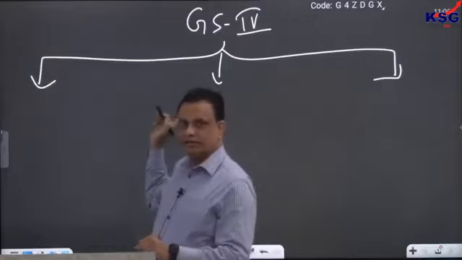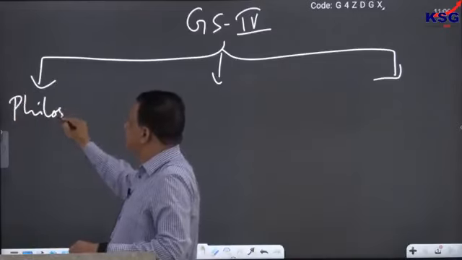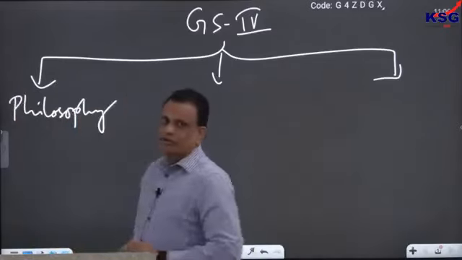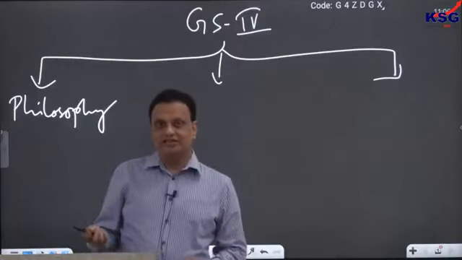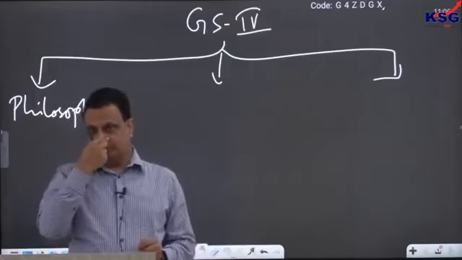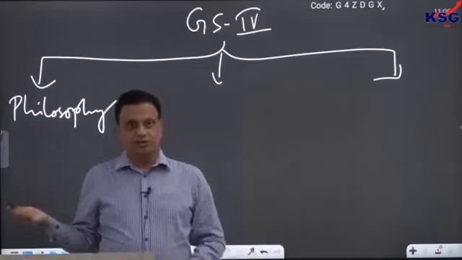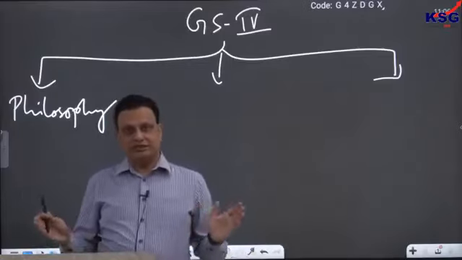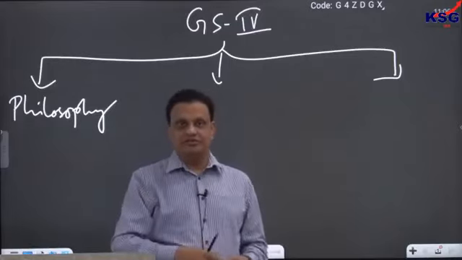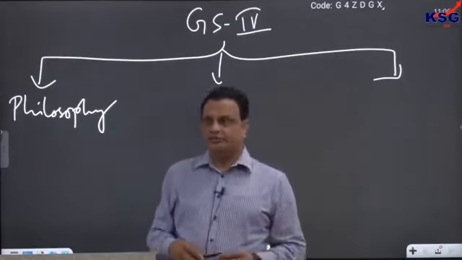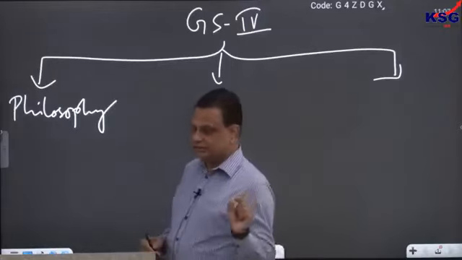So, let us talk about what these 3 parts of your syllabus are. The first part comes from the field of philosophy. Philosophy is a very important branch of knowledge. We often say that philosophy is the beginning of human knowledge. It is the first branch of human knowledge; when human beings started thinking about knowledge, philosophy was born. So, it is the oldest, most extensive branch of knowledge, and in a way the residual branch: something that is not studied anywhere else becomes philosophy. So, a significant part of your syllabus will be from the philosophy subject.